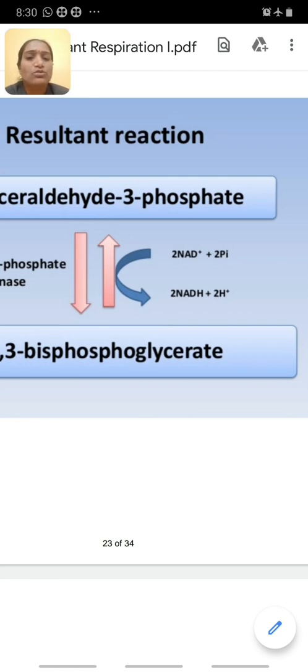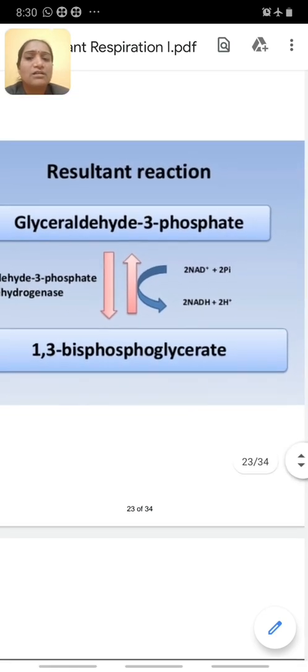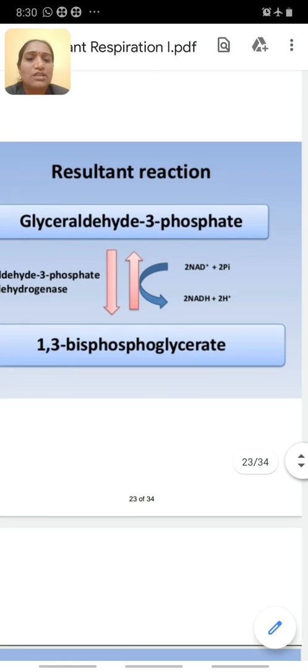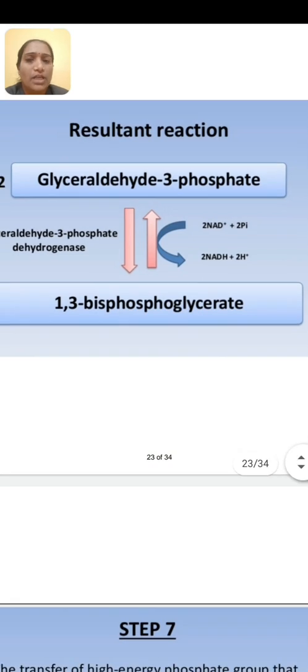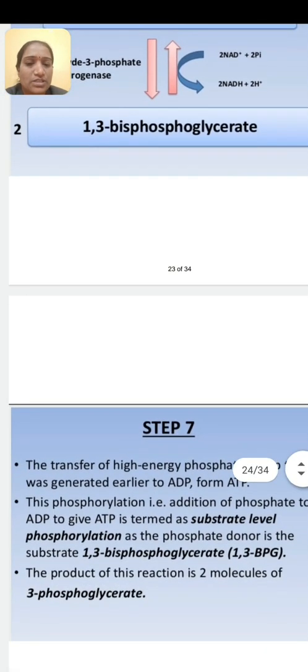They are converted into 2 NADH plus H2. Here an additional substrate is used in the form of NAD, and 1 NADH2 is equal to 3 ATP molecules in the form of energy.